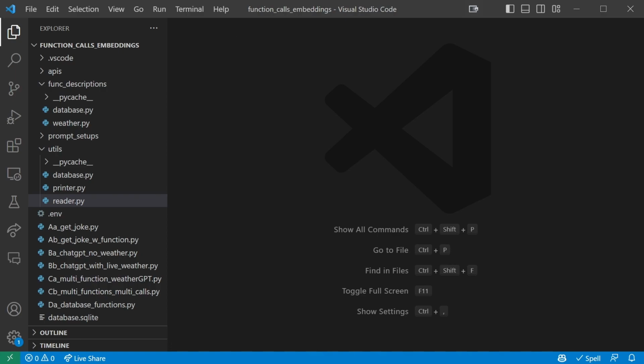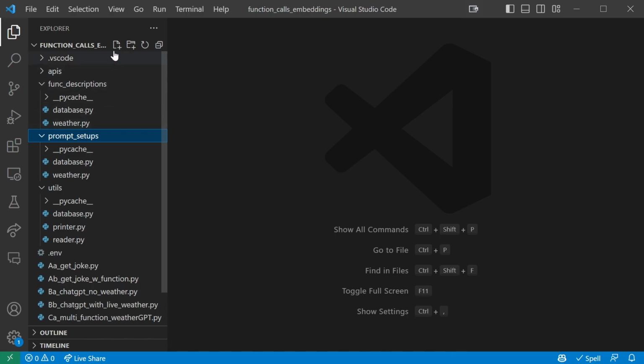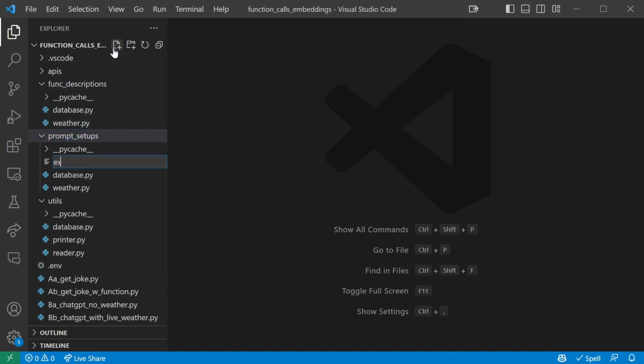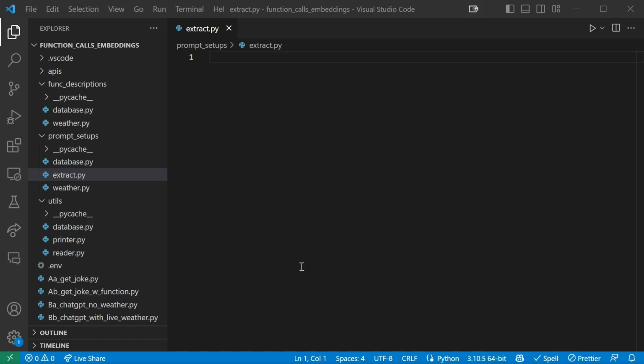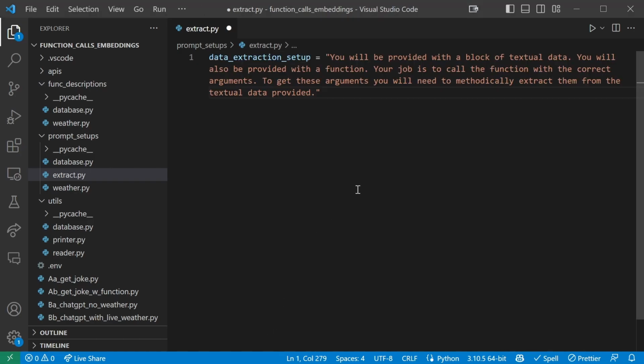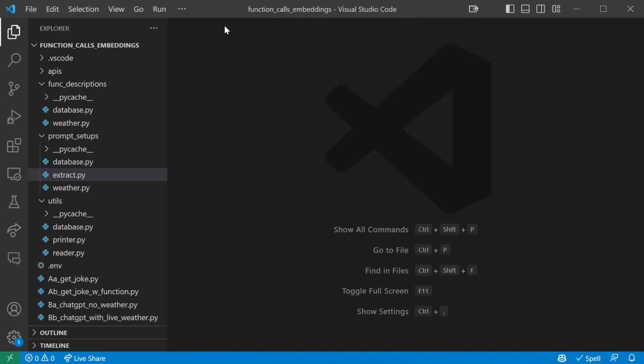And now let's create a new prompt setup in our prompt setups folder, and we'll name it extract.py. Inside, we'll declare a simple variable containing our prompt setup as a string. You will be provided with a block of textual data. You will also be provided with a function. Your job is to call the function with the correct arguments. To get these arguments, you will need to methodically extract them from the textual data provided. So we can go ahead and save and close this file as well.